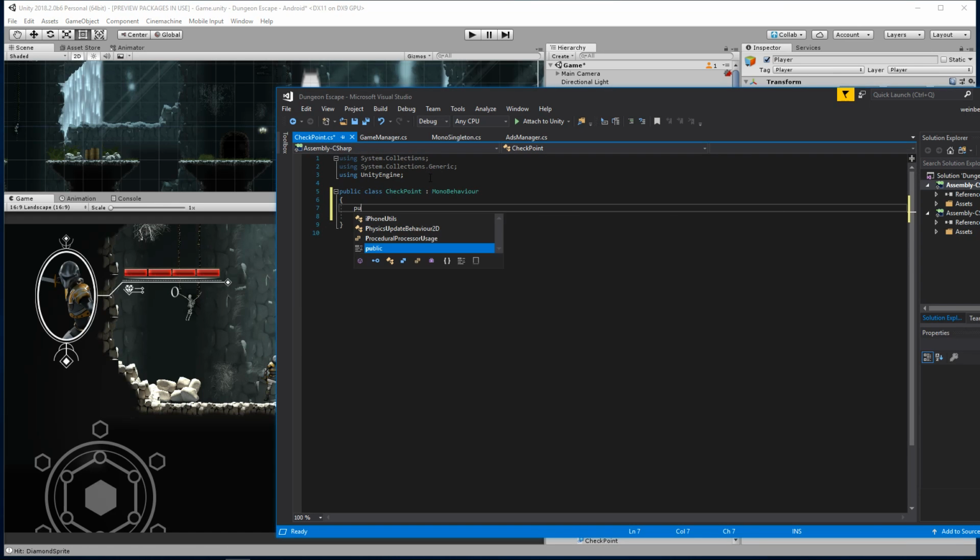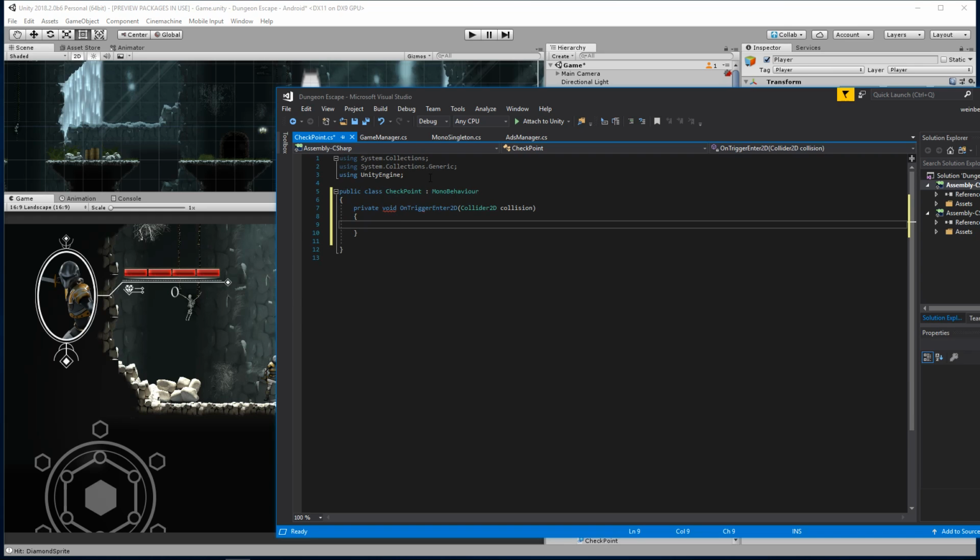So here we're going to go ahead and say public void OnTriggerEnter. Doesn't have to be public. Void OnTriggerEnter2D. We're going to rename this to other. Let's check if it's the player.